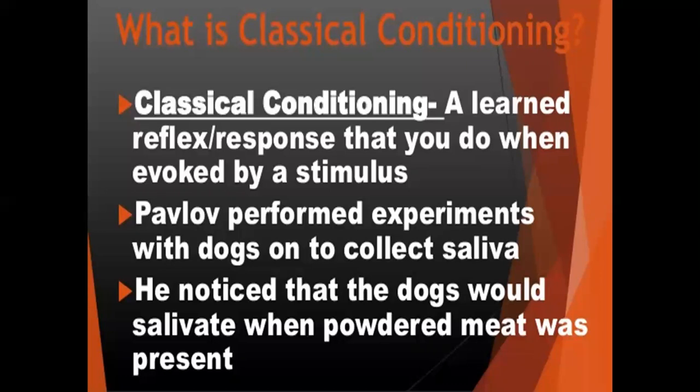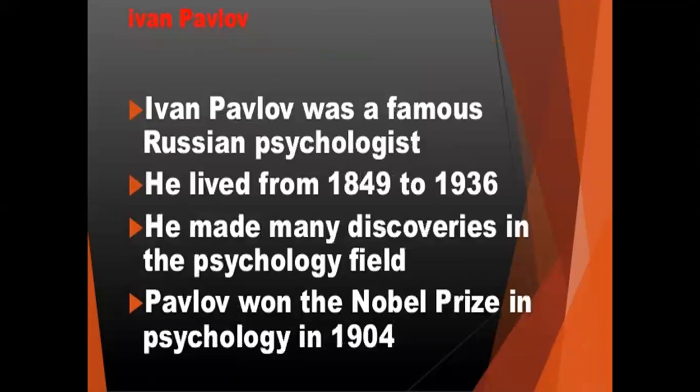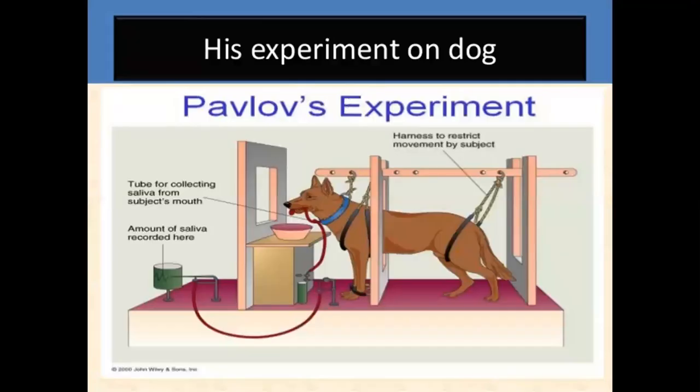As a dog is very much familiar with food, the food which usually attracts the dog is meat or meat powder. But how did he start his experiment? Let's see. Ivan noted that no saliva flowed when he rang the bell. Earlier, what he did is, I would like to show this picture. He started his experiment by initially not providing any sort of food.